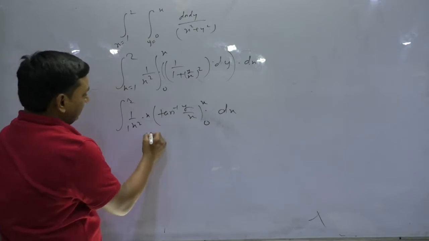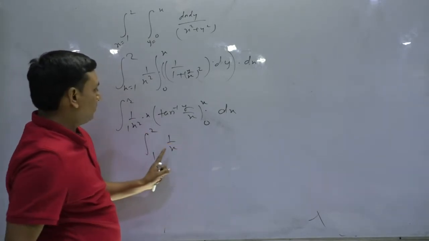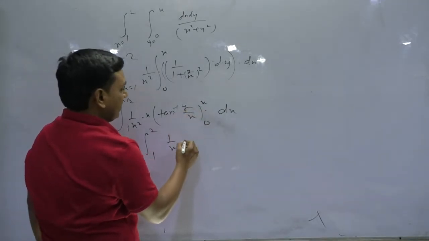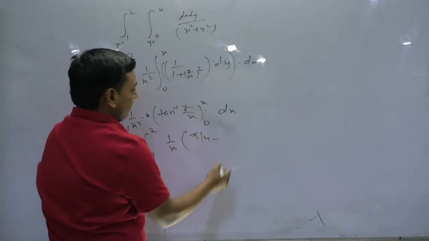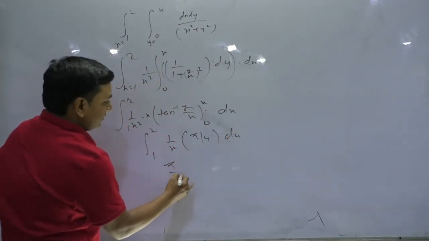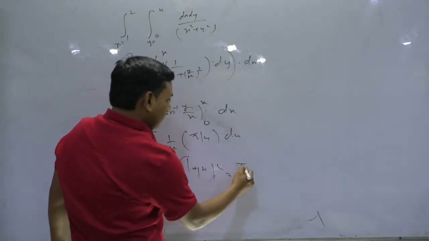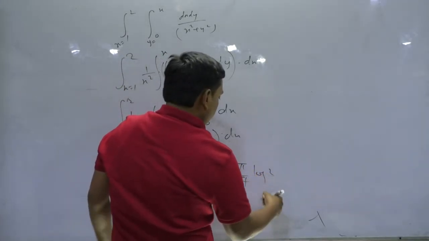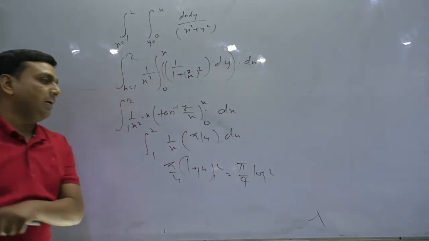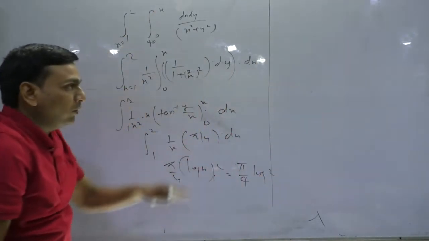So ultimately it comes out as 1 to 2, 1 upon x square leaves 1 upon x, tan inverse x by x. Tan inverse 1 is pi by 4, minus tan inverse 0 is 0. So you have pi by 4, which is constant, and this is log x from 1 to 2, log 2. So it turns out to be pi by 4 log 2 minus log 1, which is 0. So ultimately we have pi by 4 log 2. This is one way to proceed.